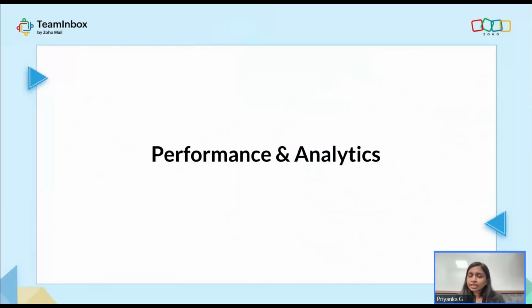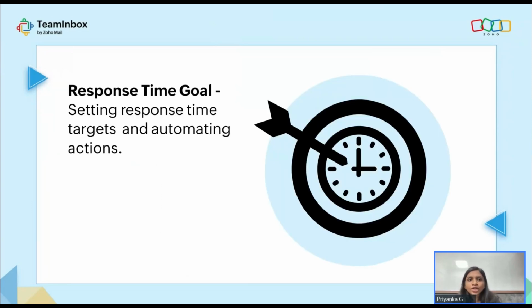And then we have performance and analytics. Now this is quite important. We've been talking about team productivity and work efficiency. So how would you evaluate, and what are the measures you have if you haven't met the particular productivity or efficiency that you are trying to meet? Here you have response time goal. How does this feature work? I would say this particular feature is a favorite of mine, because let's say there is an important client who is reaching out to you often, and there are times when we miss out on replying to them or it gets delayed. You don't want this to happen again.